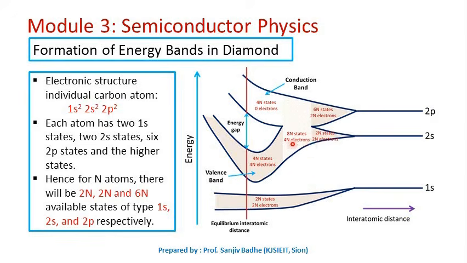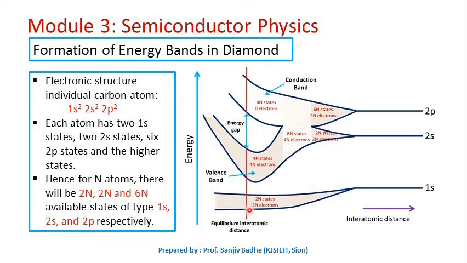And after that, as we reduce the interatomic distance further, the filled energy levels will get separated from the empty energy levels, and this empty band is formed with 4n number of states, 0 electrons, and this filled band is formed with 4n number of states and 4n number of electrons. So we can reduce the distance between the atoms till equilibrium interatomic distance is reached. So at this point we can draw the energy band diagram.